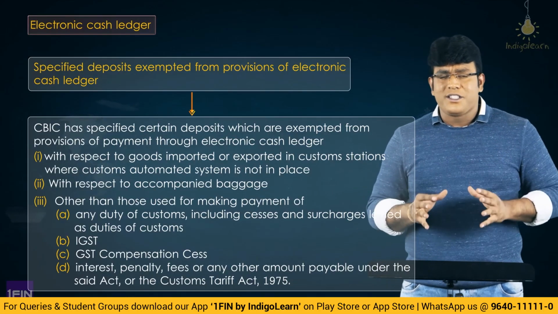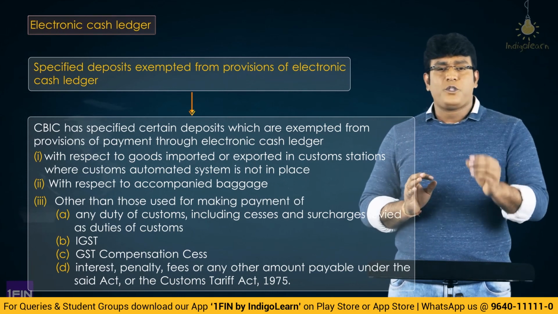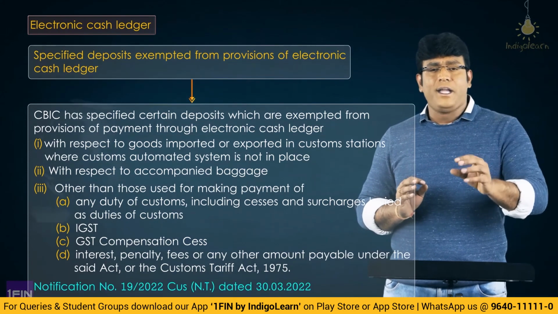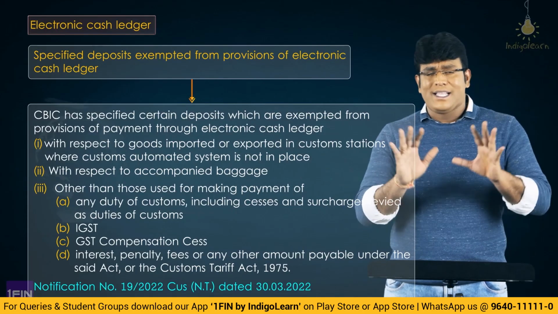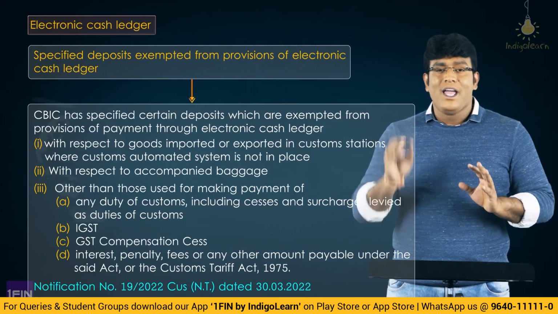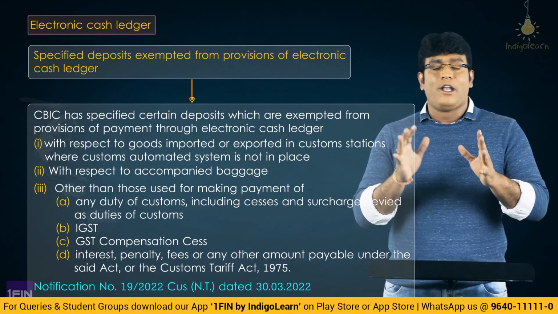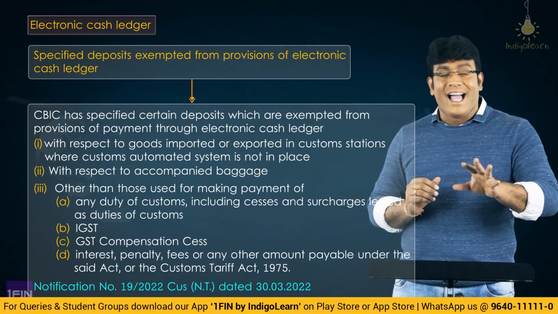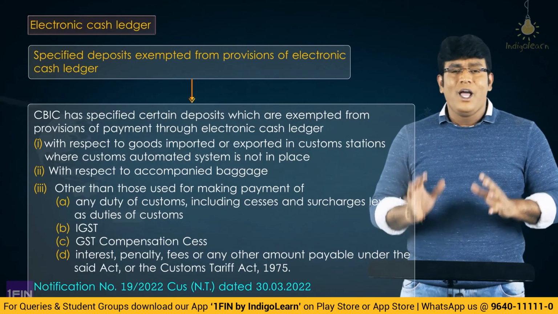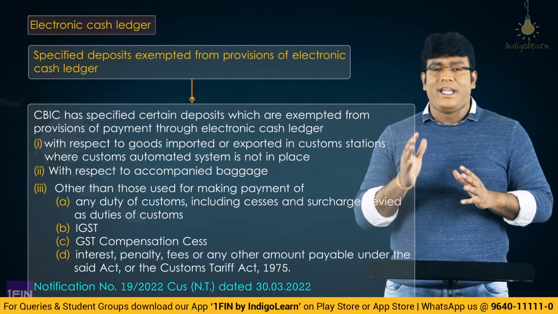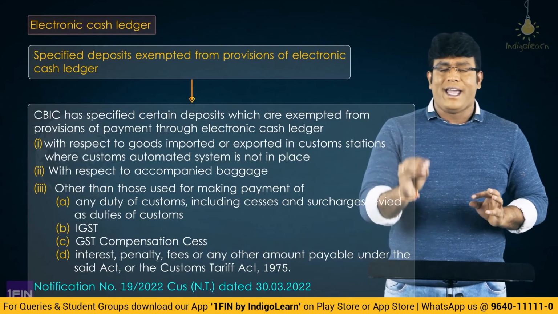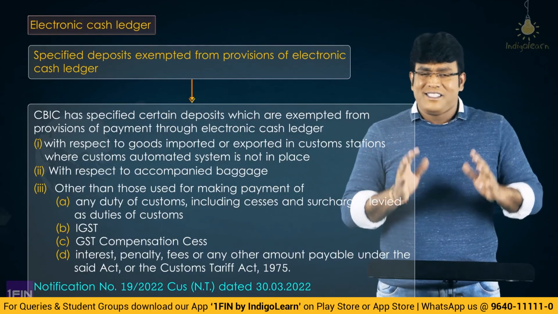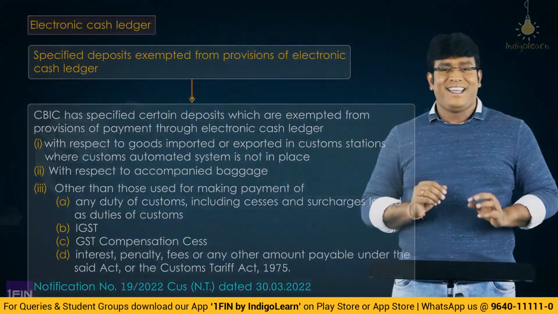A small interesting concept which has come up by virtue of notification number 19 by 2022 dated 30th March 2022. A simple concept is those cases which have been exempted from following the provisions of electronic cash ledger. But in general, whenever there is a requirement to pay the duty, interest and penalty, importer or exporter is required to pay using electronic cash ledger, similar to the concept of GST.